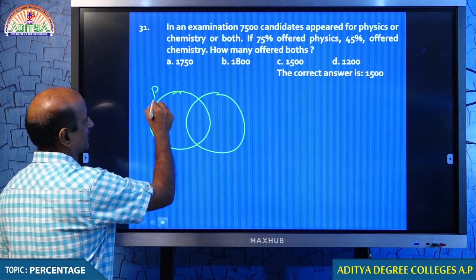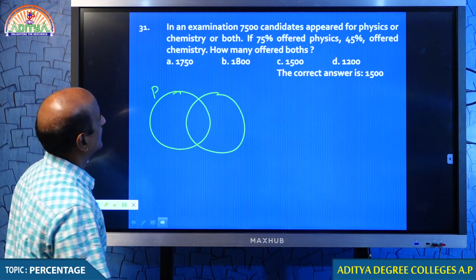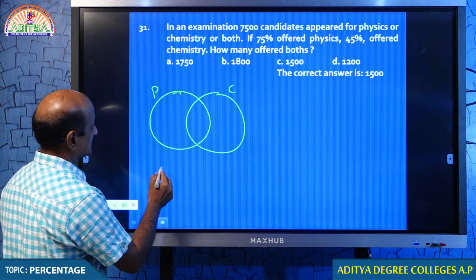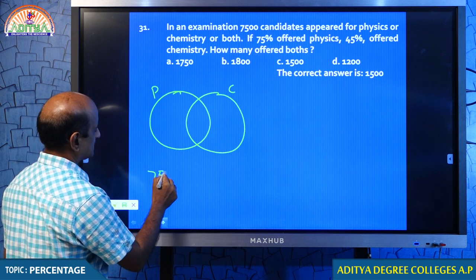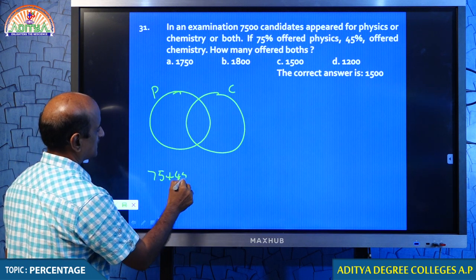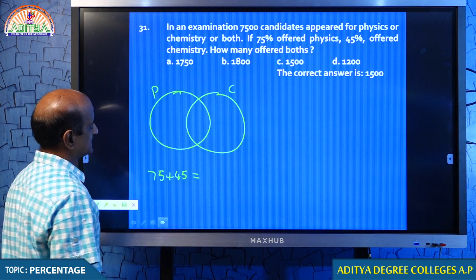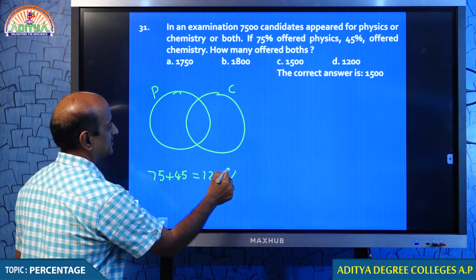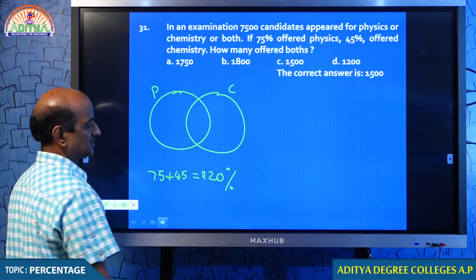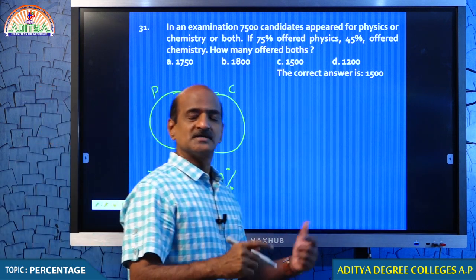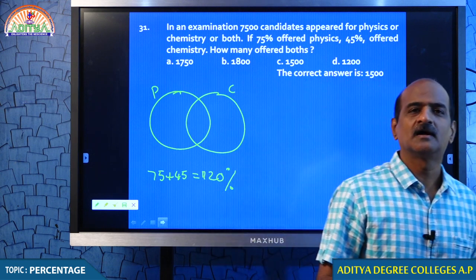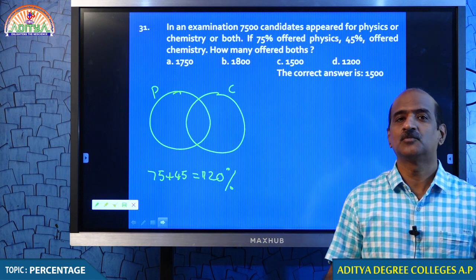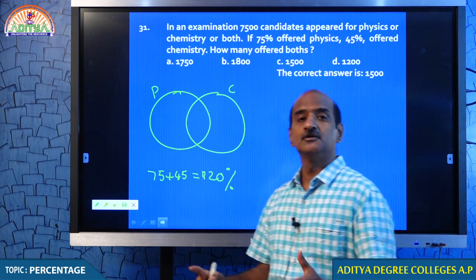This is the people who offered physics, and this is the people who offered chemistry. When 75% offered physics, how come 45% can offer chemistry? 75 plus 45, 120%. This is not acceptable. The percentage cannot be more than 100%. Then how are we getting 120%, more than 100%?